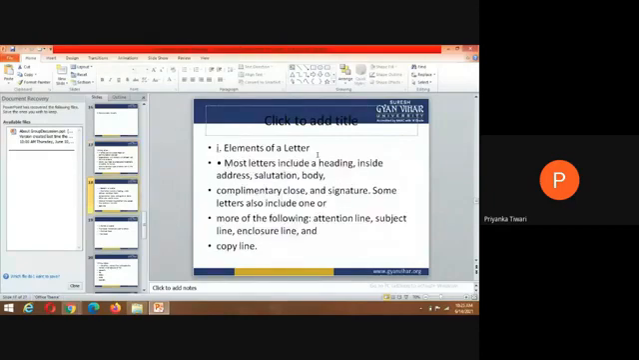So, elements of a letter: most letters include a heading, inside address, salutation, body, complimentary close, and signature. We have discussed already these points, so we need not repeat them again. Some letters also include one or more of the following: attention line, subject line, closer line, and copy line.